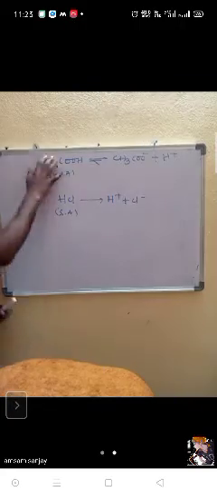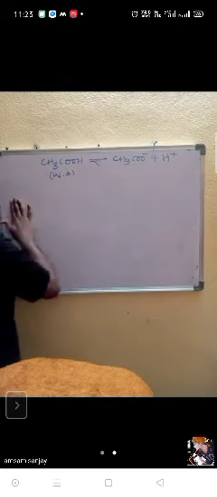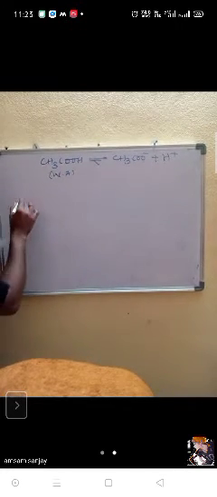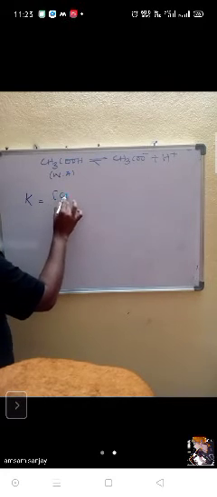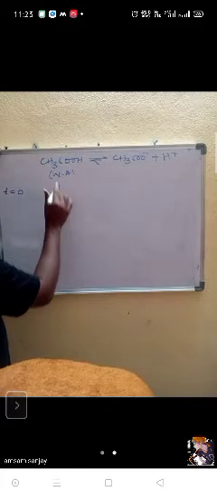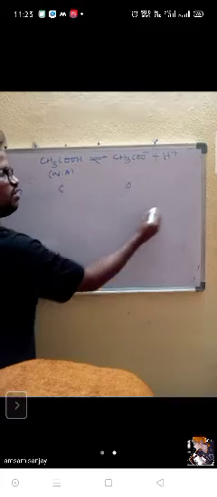Now carefully, for this acid, can you write the equilibrium constant K, equal to the concentration of CH3COO minus times H plus over CH3COOH? At time t equal to 0, the concentration of CH3COOH is C. But what is the concentration of CH3COO minus? 0. What is the concentration of H plus? 0. Correct or not?